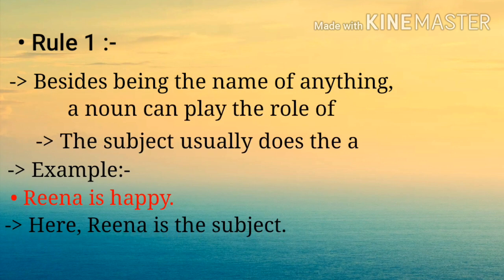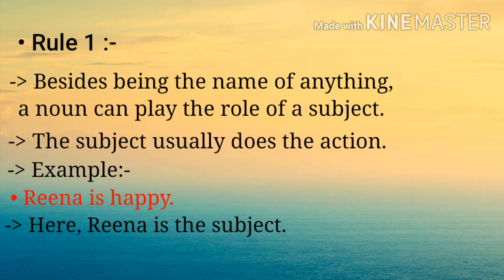First of all, the first rule is clear if you have some knowledge of English and you know a little about what a noun and a pronoun are; there is no difficulty for you. First point: what is a noun? We know that we use a noun for any person, animal, place or thing. On the other side, what can a noun do? The noun plays the role of subject. It is a basic rule. Very interesting rules are coming, so be patient and watch this video till the end.